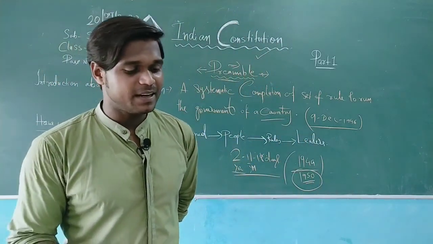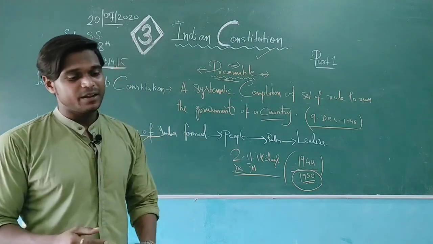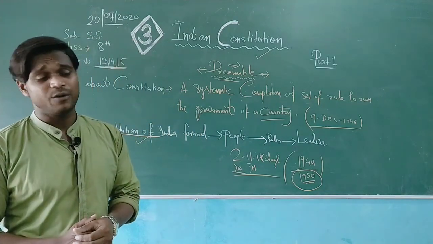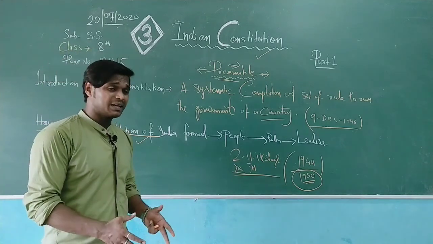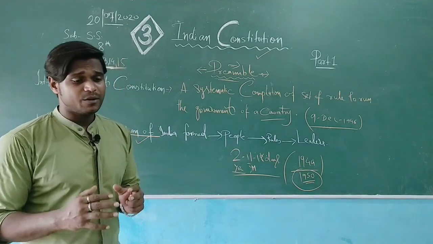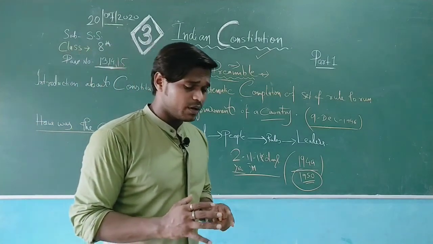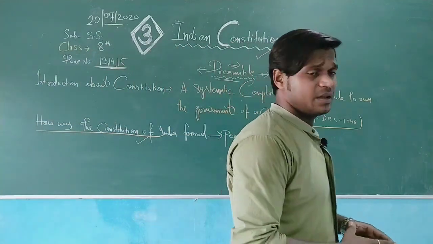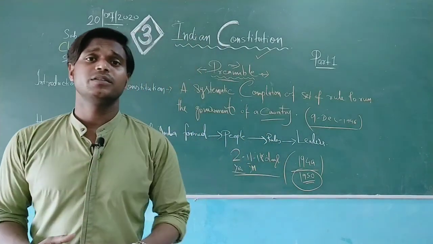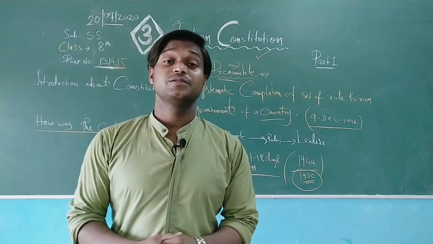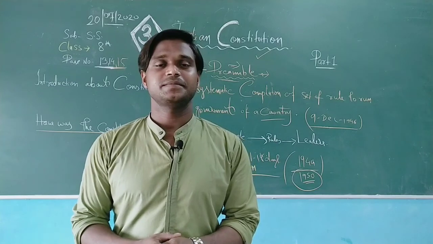We cannot imagine democracy without the constitution, without the election. And the people all over the country play a role in establishing the constitution. When they play the role in establishing the constitution, they also demand their rights and their needs.